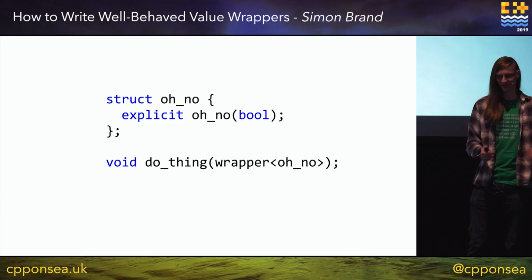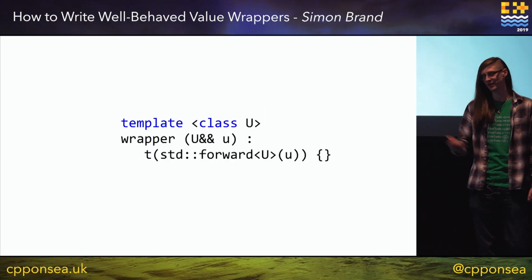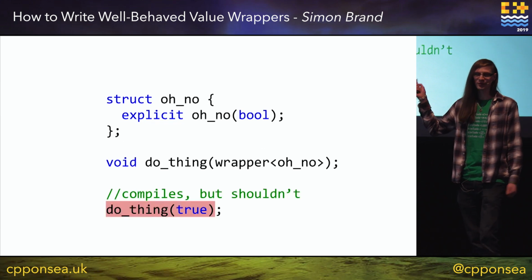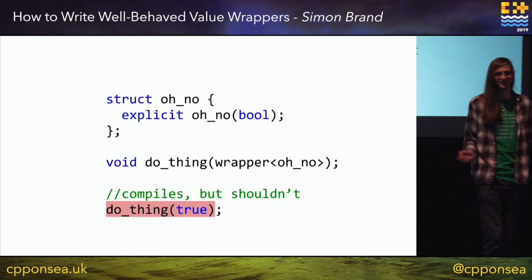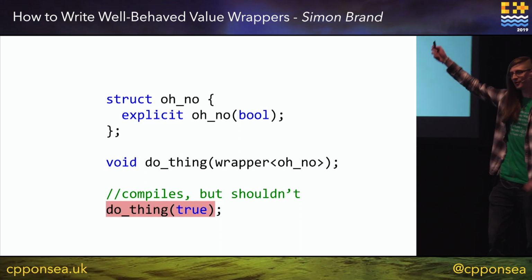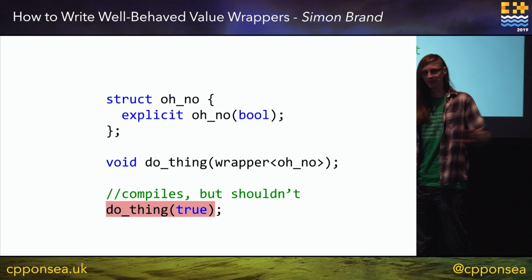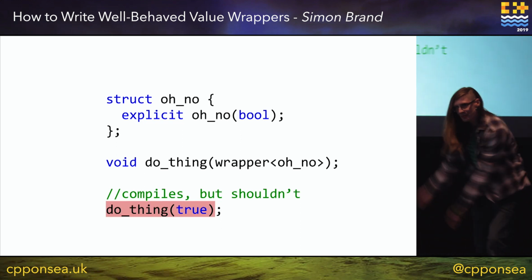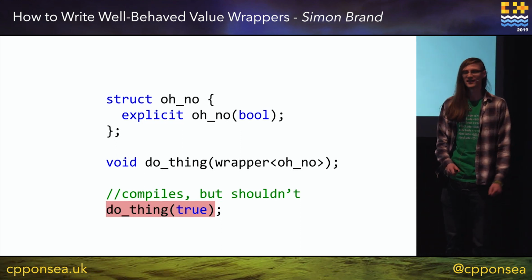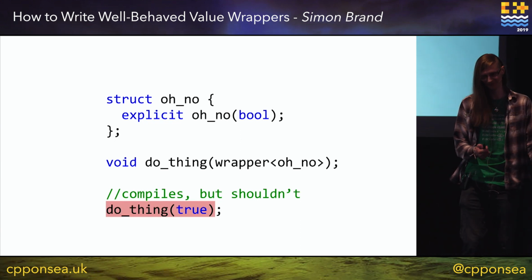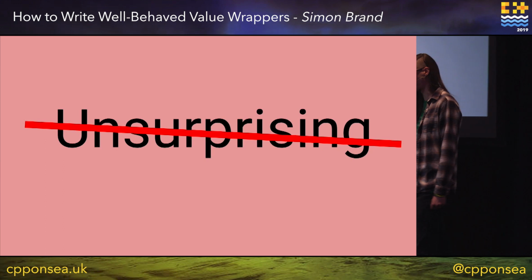And because our constructor, which we defined up here, is not explicit, we can just pass true, and it implicitly converts. So even though the type designer for OhNo said, don't allow implicit conversions there, we've just ripped the rug from under their feet and said, oh, this is fine. Oh no. So this is surprising. We don't want this.